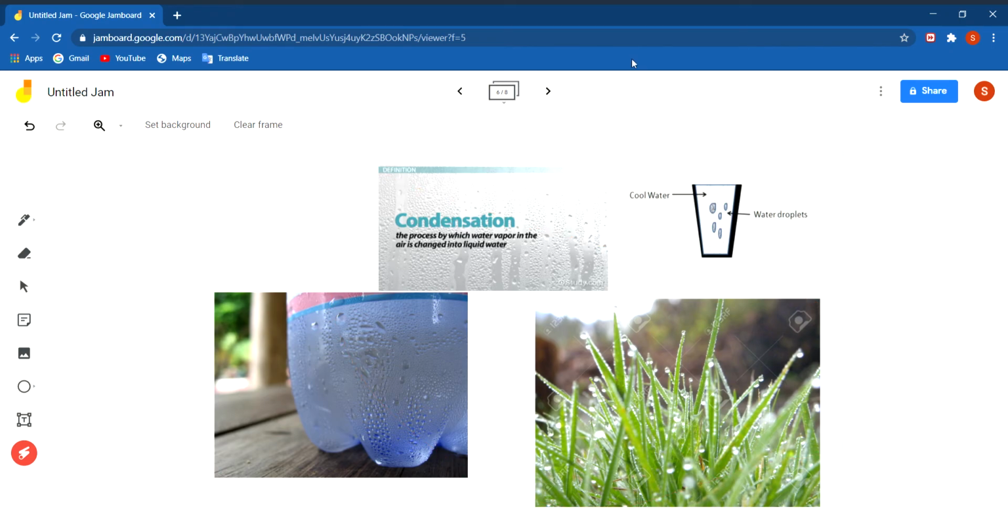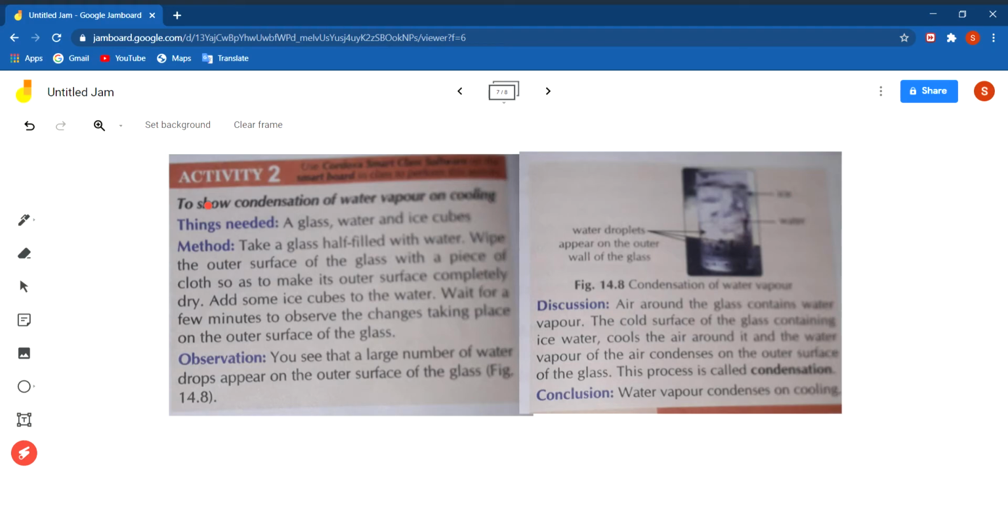Now we will do an activity to show that condensation of water happens on cooling. For this you need a glass, water and some ice cubes. What you have to do is take a glass half filled with water, and wipe the outer surface of the glass with a piece of cloth so as to make the outer surface completely dry. Then add some ice cubes and wait for a few minutes to observe the change that takes place. You will see that a large number of water drops appear on the outer surface of the glass.